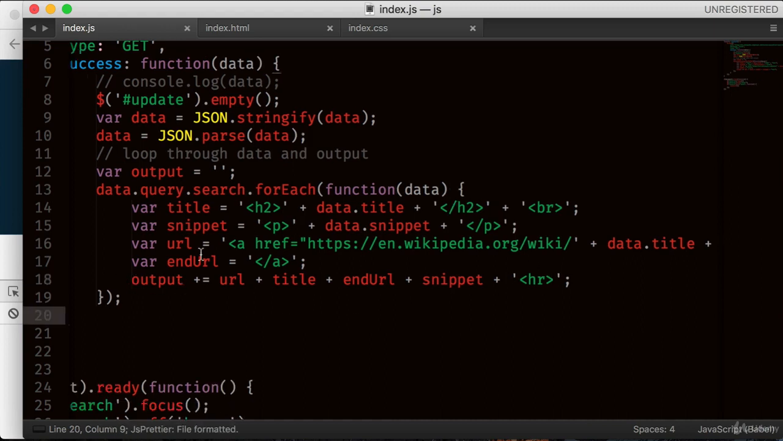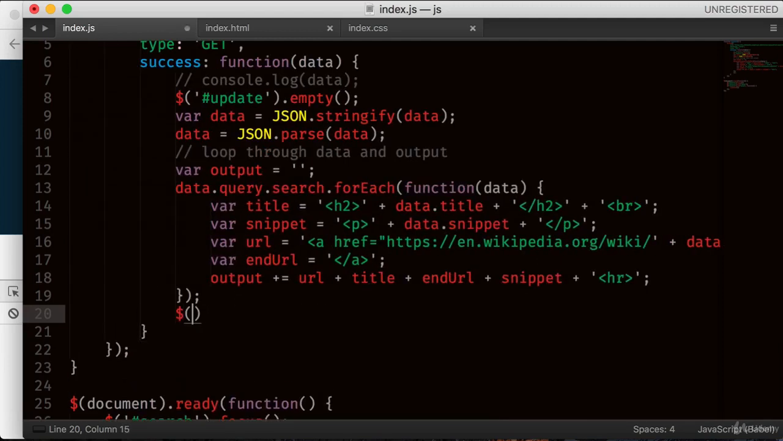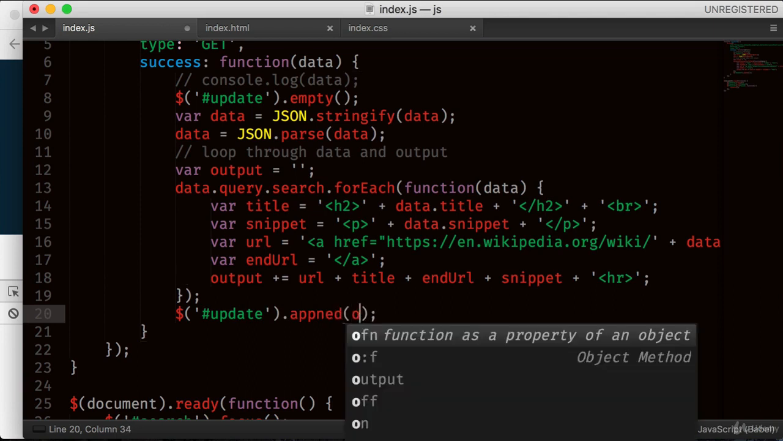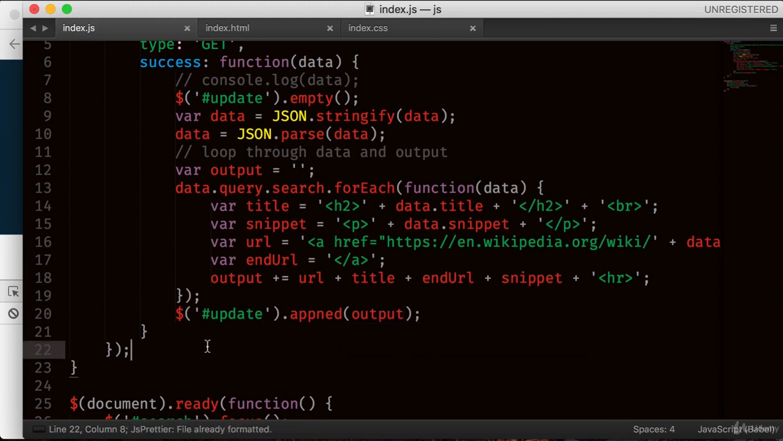Now we've got the output and we have formatted it so that we can see the link on the title. All this drama we had to do for that, which is a bit annoying, but now we're ready to append this to the update div. So for the update, now we can use this append method. What do we want to append? We want to append the output. Awesome, let's give it a try.